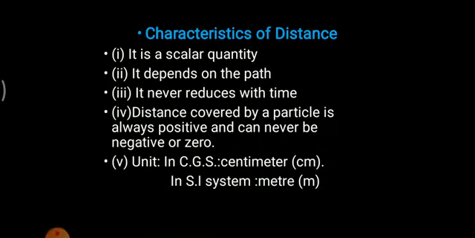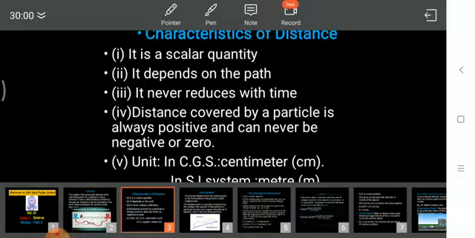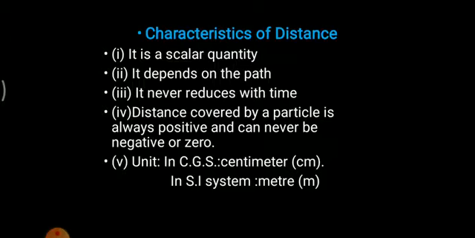Now the characteristics of distance: it is a scalar quantity. It depends only on magnitude, and it does not depend upon direction. It depends on the path, and whatever the path is, that is called the distance. It never reduces with time. Since time always moves only in the forward direction, distance won't become less as time progresses.